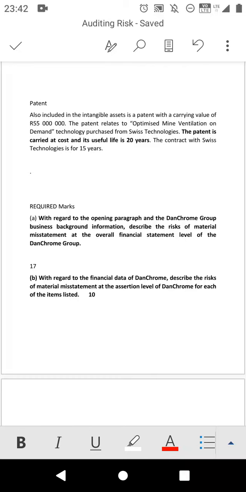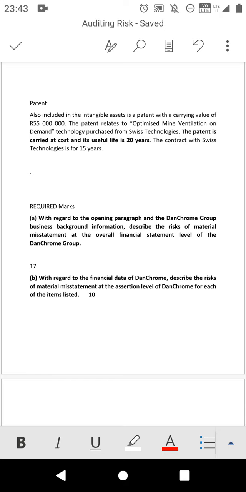So in this video I want to give you a short brief on the chapter of risk of material misstatement in financial statements. This chapter is very simple and straightforward. What you have to know is the main key that you have to follow, and you must be able to understand the requirement so that you will know what you are going to list.